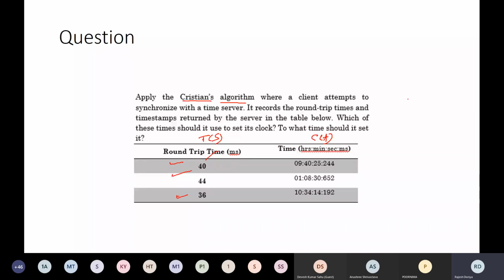Are you guys solving this question or not? Yes, sir. Christian. Okay, good.